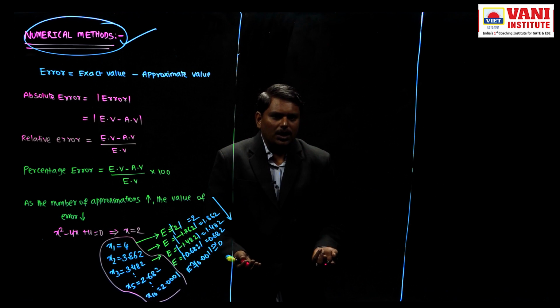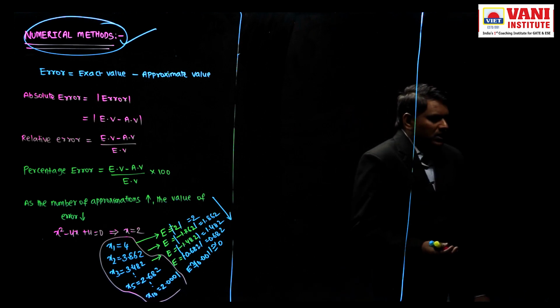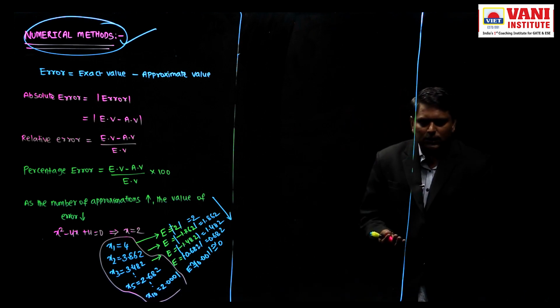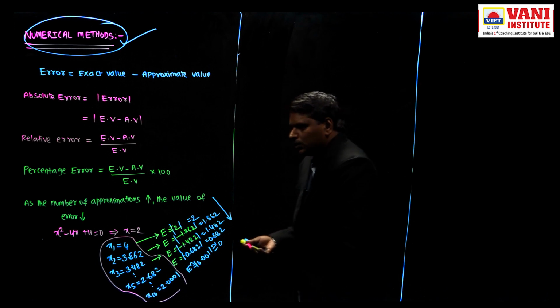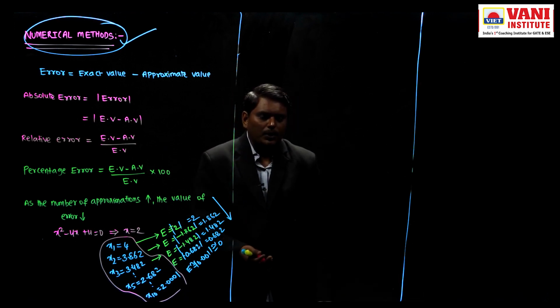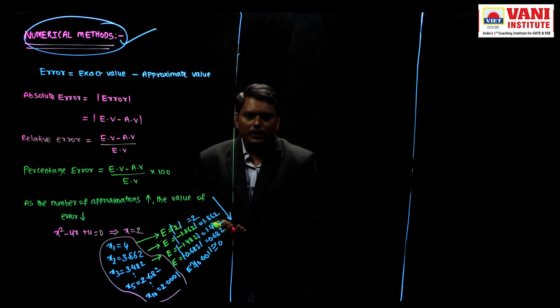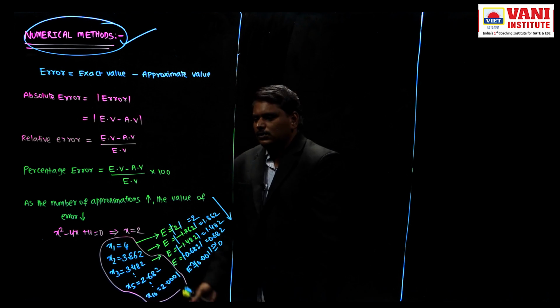Error will become 0. Error is 0 means numerical methods also give exact answers.